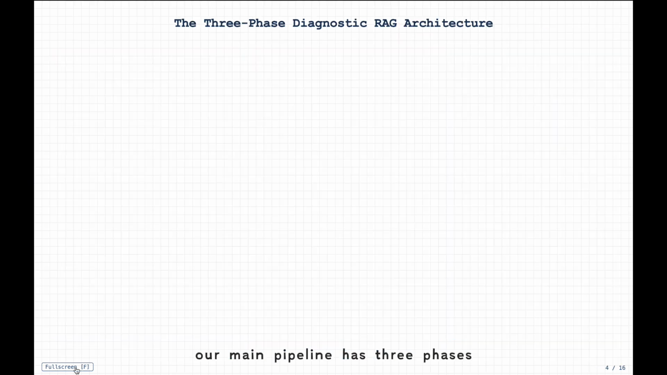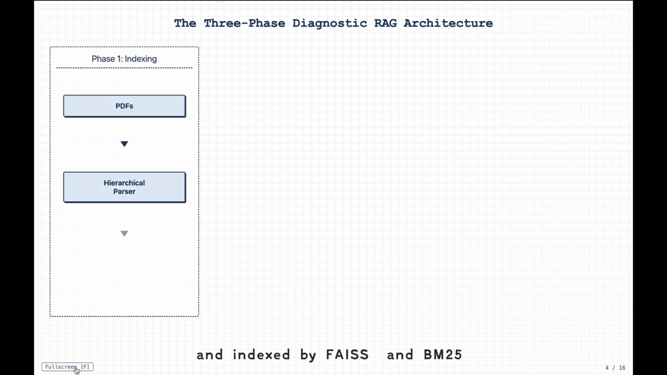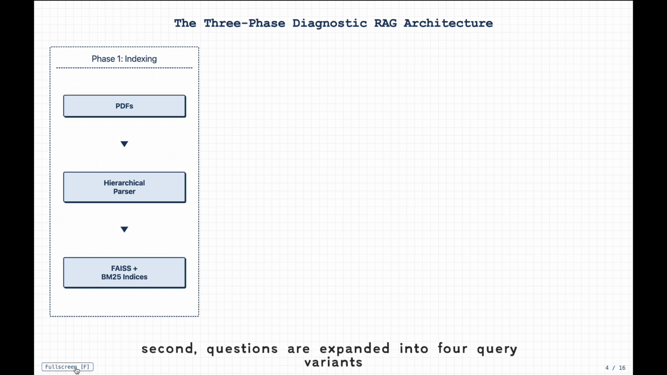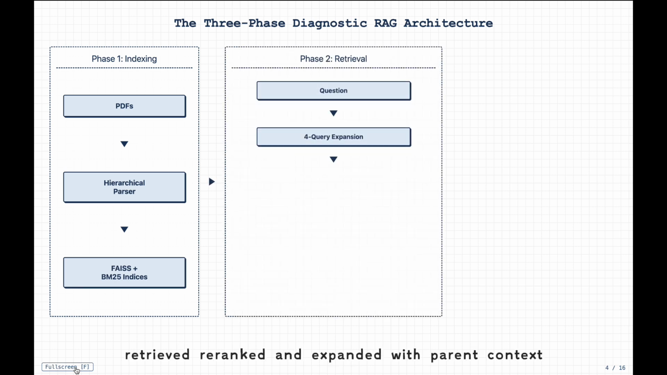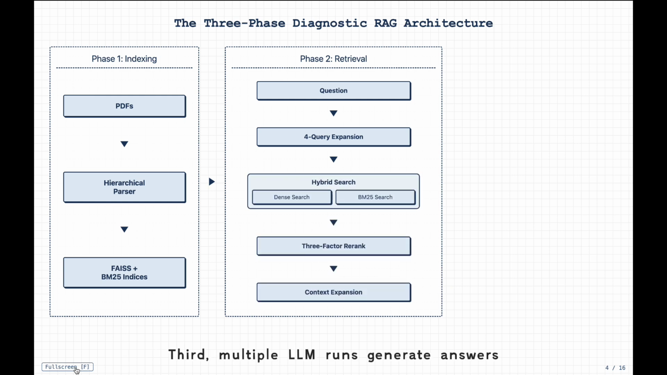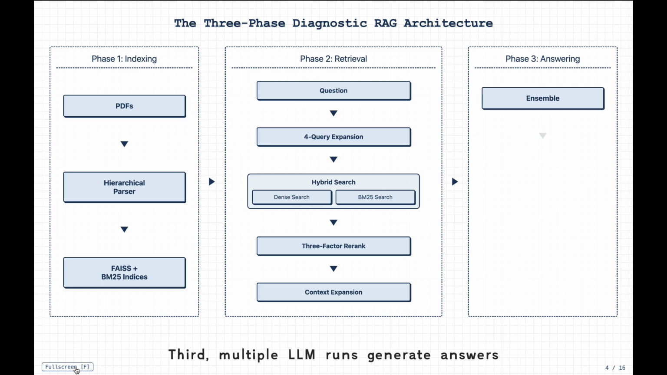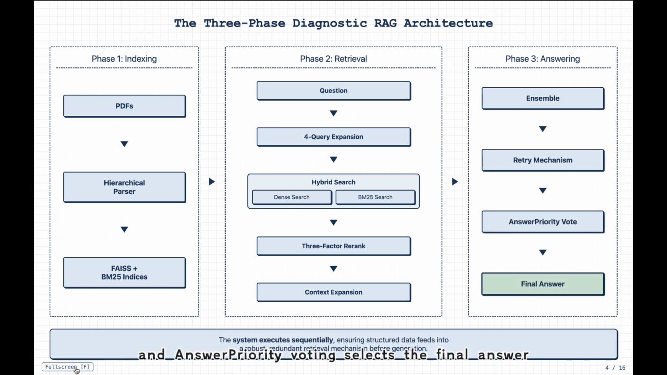Our main pipeline has 3 phases. First, PDFs are parsed into hierarchical structures and indexed by FAISS and BM25. Second, questions are expanded into 4 query variants, retrieved, re-ranked, and expanded with parent context. Third, multiple LLM runs generate answers, retry handles abstention, and answer priority voting selects the final answer.